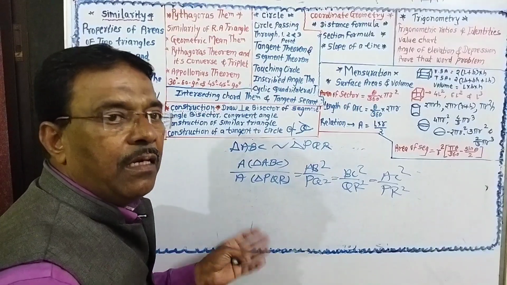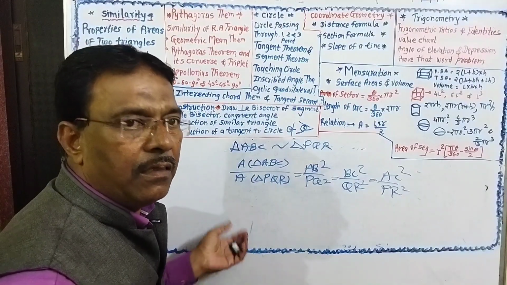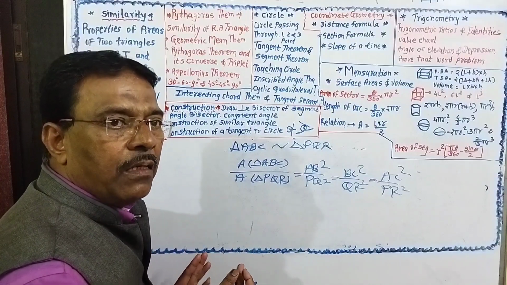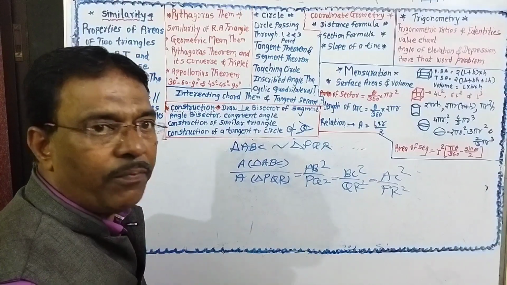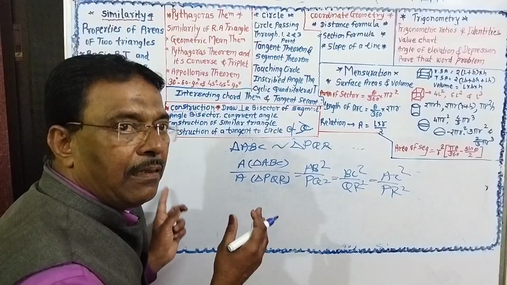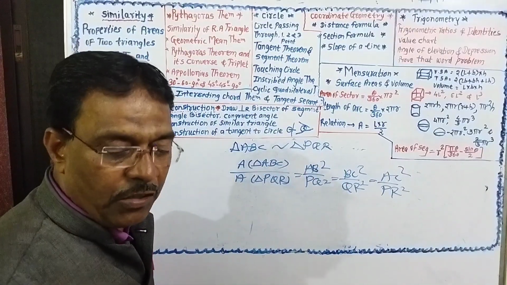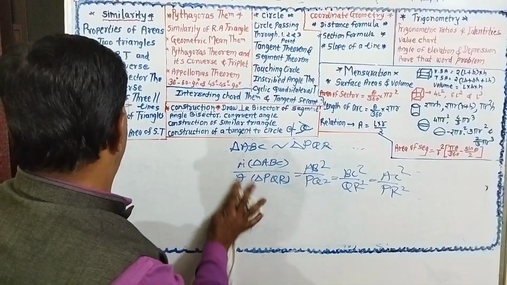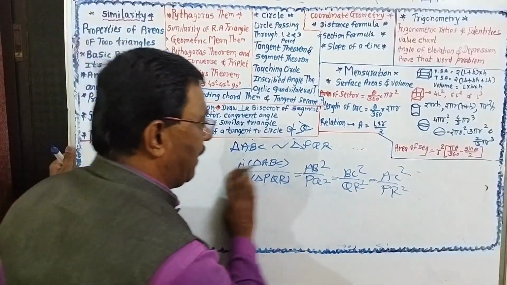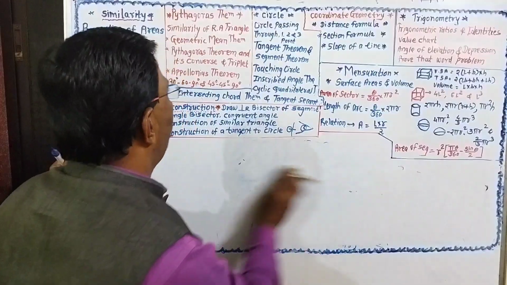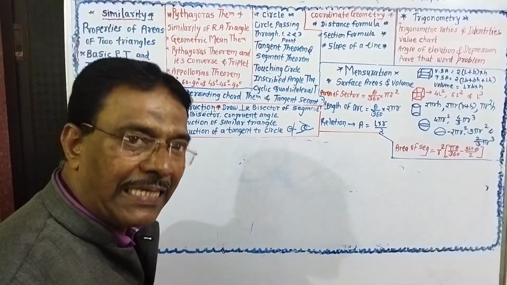They are given the corresponding sides of similar triangles and you want to find the ratio of areas, or they have given areas and one corresponding side, find the other side. One question will be there depending on the theorem of areas of similar triangles. In this way, we see the first chapter completely. Now we are going to the second chapter.